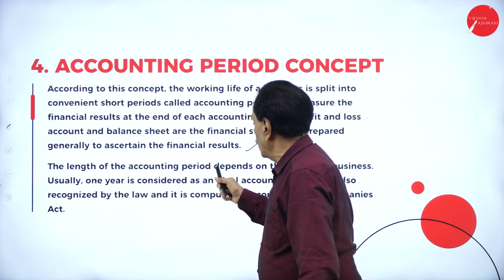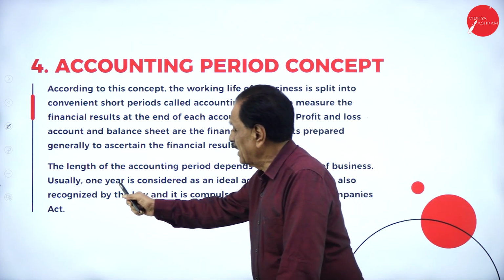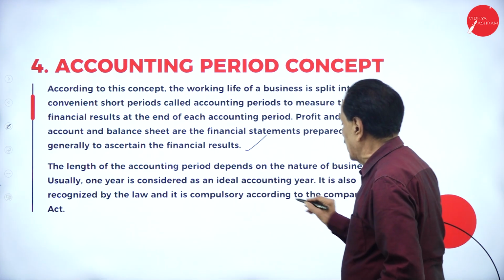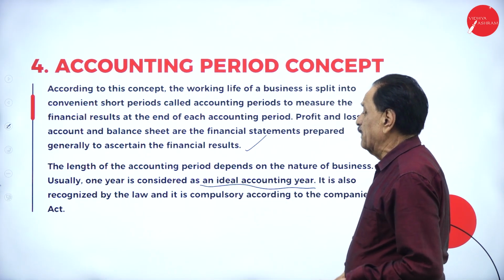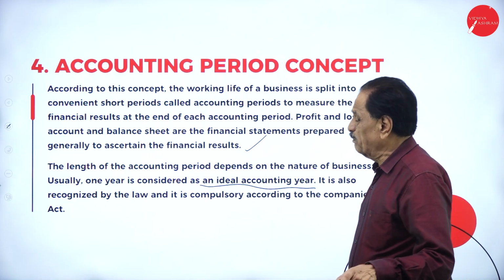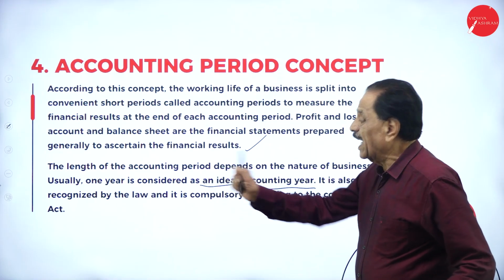The length of the accounting period depends upon the nature of the business. Usually, 1 year is considered as an ideal accounting year. It is also recognized by the law and it is compulsory according to the Companies Act. You have to prepare the accounts once in a year as per the Companies Act.